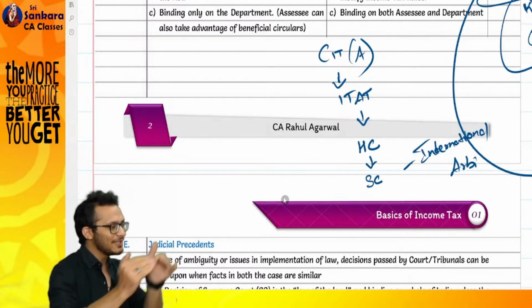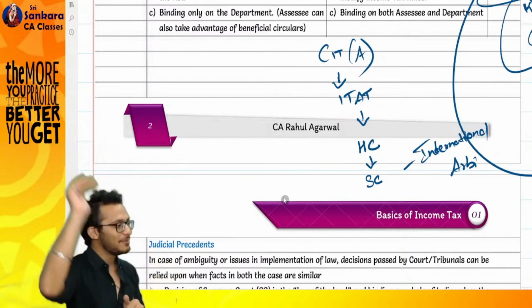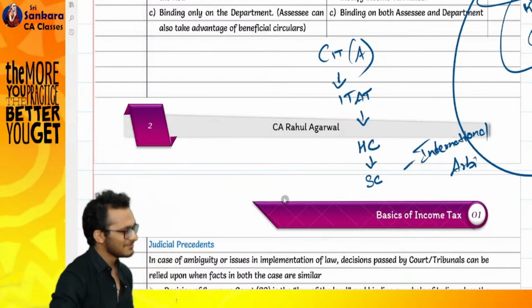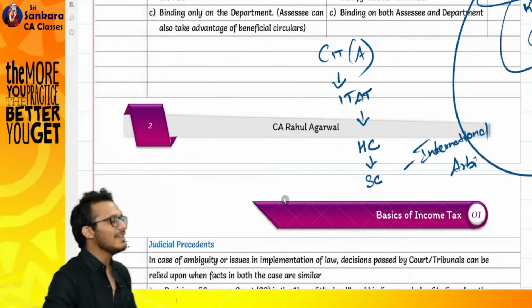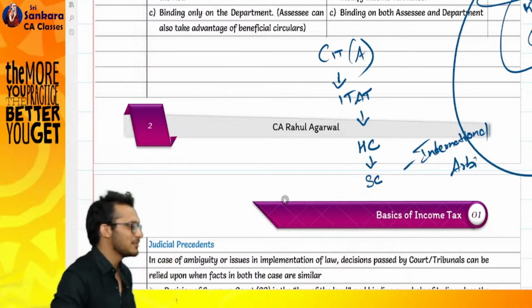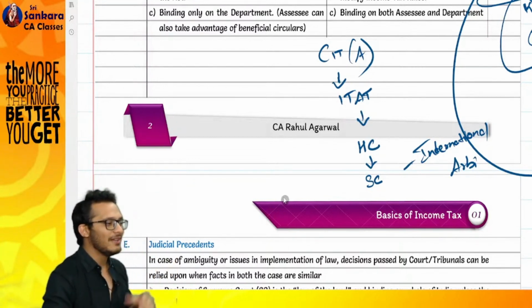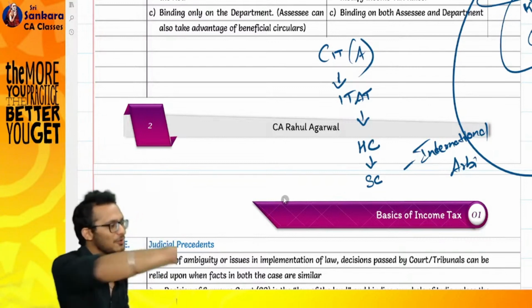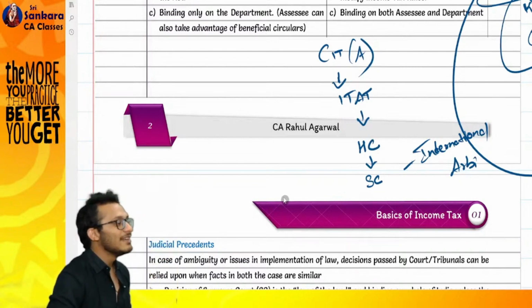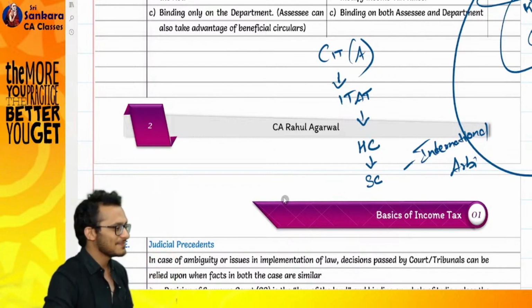So going forward, my classes will be smaller, because I'll expect other faculties to first come and teach you something. The faculty teaches you something, you know something, then only I can tell you something else. Or else what will happen? I will teach you something, then you'll go to the faculty and say, no, Rahul told me wrong, you told me right, I don't know. So I will tell you that he is wrong and I am right.